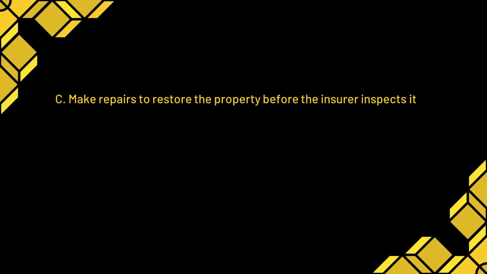Remember, this is one of those except questions. So all of those were things that an insured person in the event of a loss should do, other than C, make repairs to restore the property before the insurer inspects it. Obviously, you don't want to do that because the insurer won't be able to actually see what damage was caused.